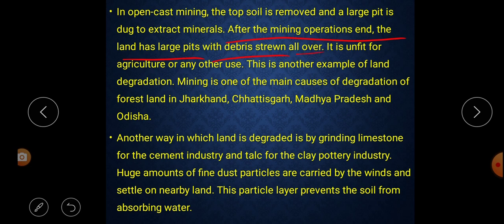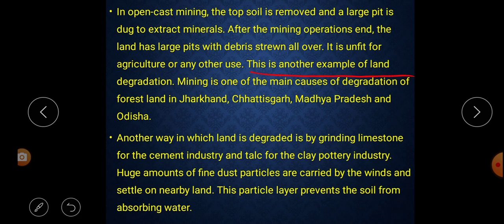That means when the minerals have been extracted, thereafter what happens? Those areas are left as pits for a long time. Now the land is unfit for agriculture or other use. How? Because the upper part of the soil is removed, then they have dug the large pits, so it is very difficult to fill the pits. That's why these lands are now unfit for agriculture or any other use.